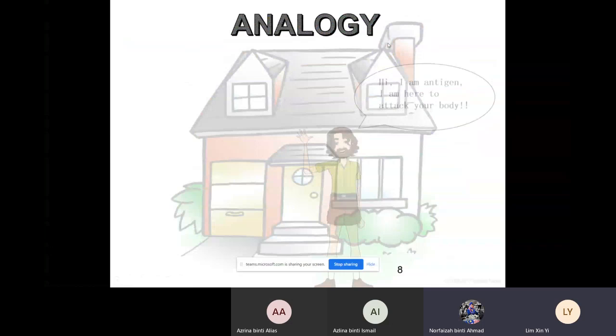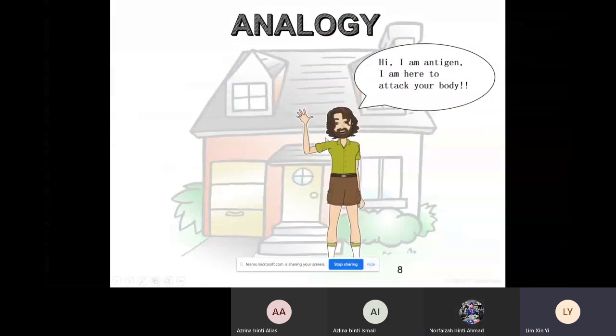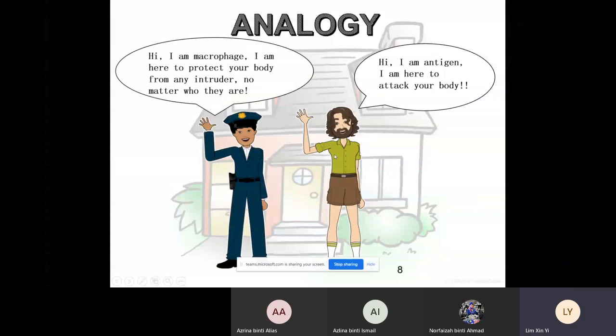Okay, so you can imagine that this is the bad guy, which is representing the antigen. He's saying, hi, I'm antigen. I'm here to attack your body. So please recognize the face here. This is antigen. And this is the policeman, which is macrophage. I'm here to protect your body from any intruder, no matter who they are.